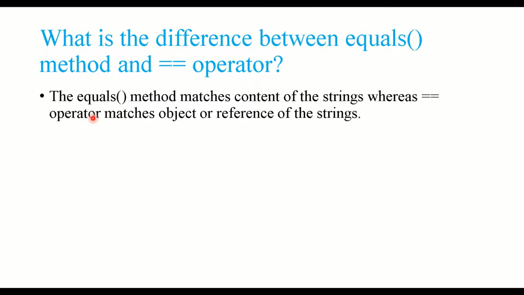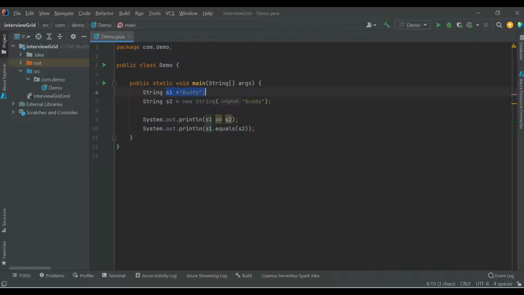If you go to the slide, it says the equals method matches the content of the string, whereas the double equal to operator matches the object references of the string. So when we create a string with a literal, s1 is equal to buddy, this will create a memory location only in the string pool. Now when we do s2 is equal to new String buddy, new will obviously create one more location in heap memory, and buddy is already there in the string pool, so it will not create in the string pool.